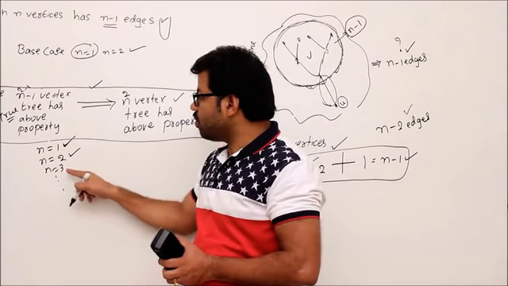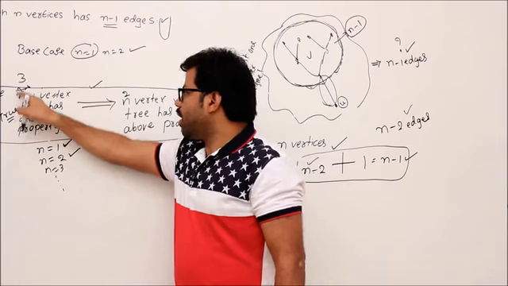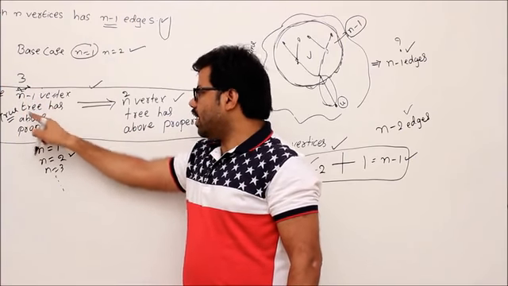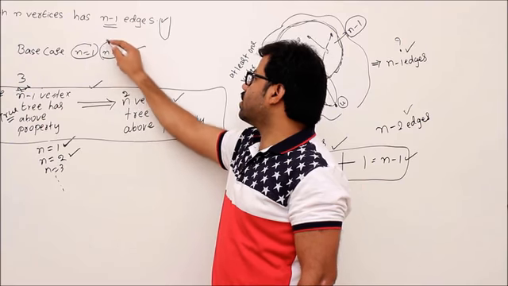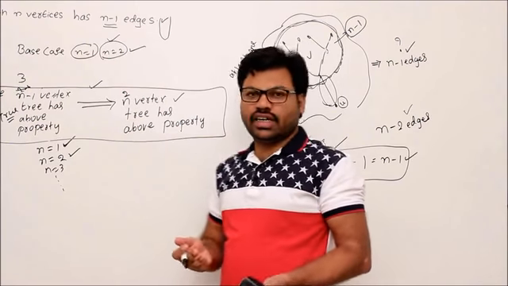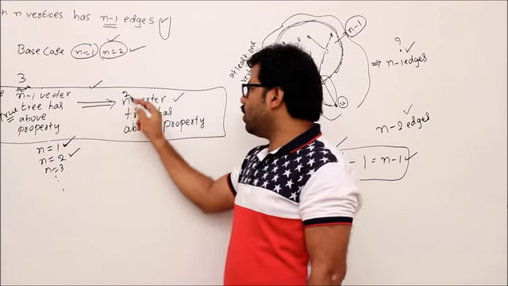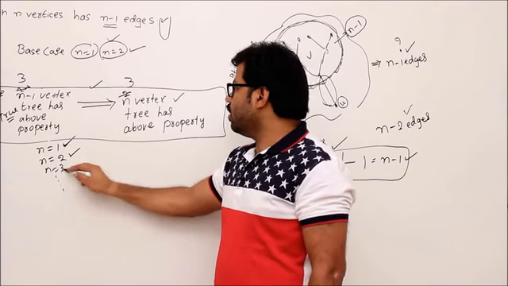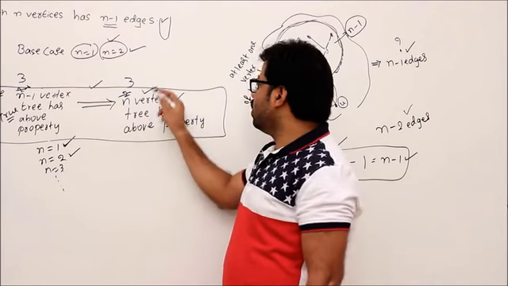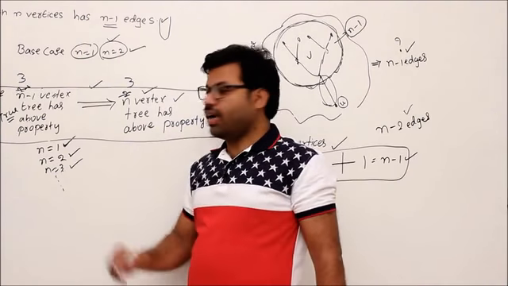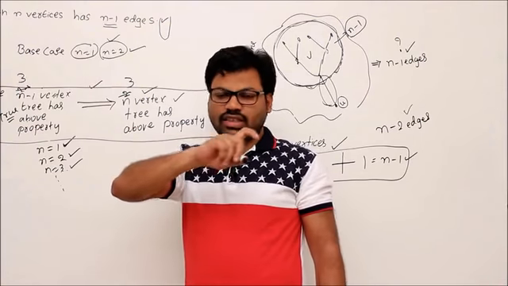Substitute n value 3 now. If I substitute n value 3, then you will understand clearly. 3 minus 1, 2. If a 2 vertex tree has the above property, we just now proved it. Otherwise you can see here also, it's correct. If a 2 vertex tree has the above property, then according to this, with n value 3, the 3 vertex tree also should have this property. Yes, then definitely the 3 vertex tree has the property. Why? Already the 2 vertex tree has the property. Now see, the 3 vertex tree also has this property.